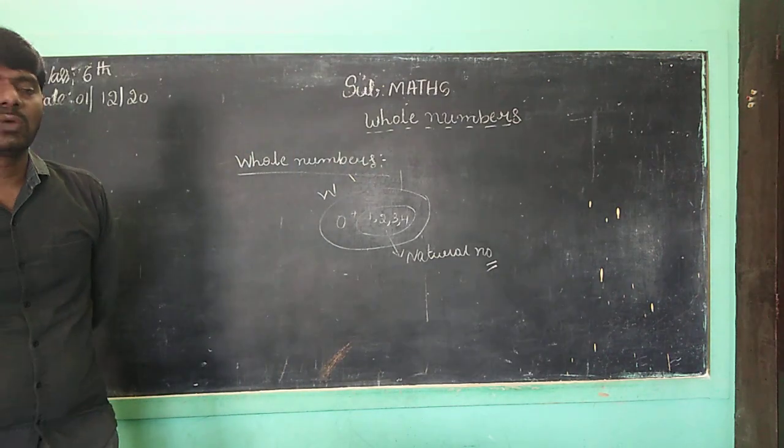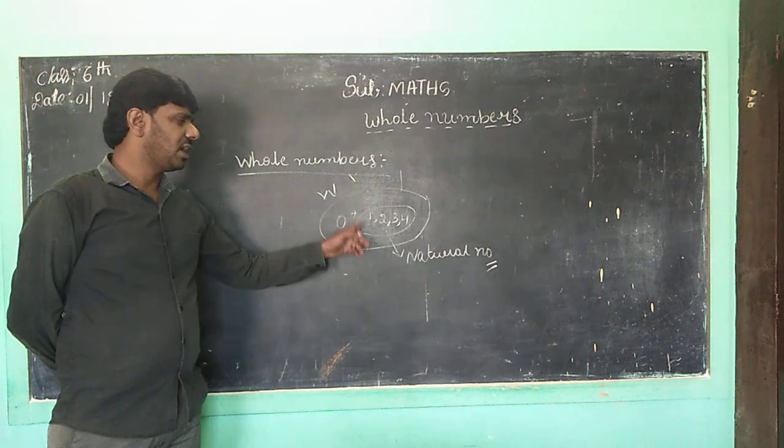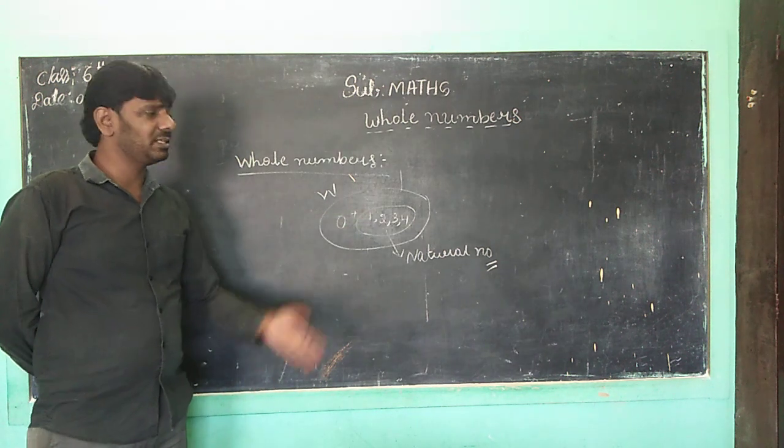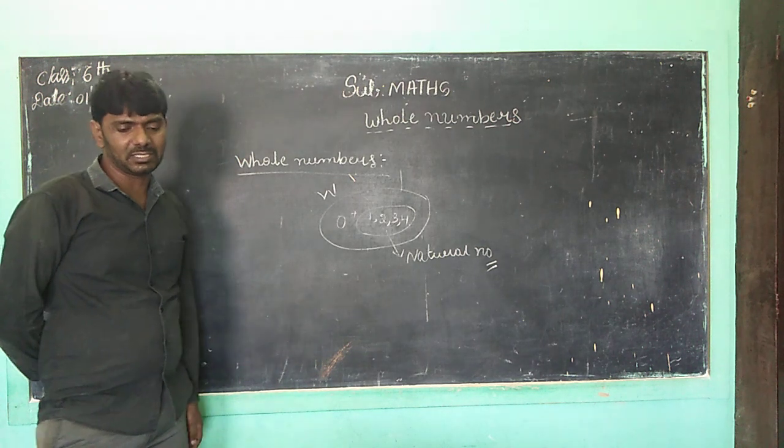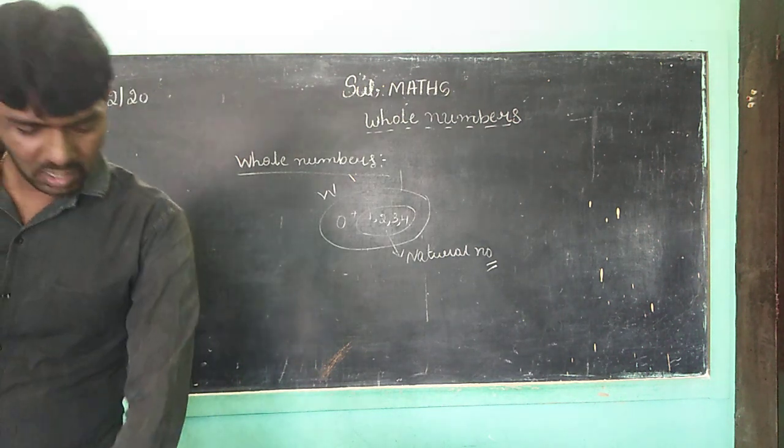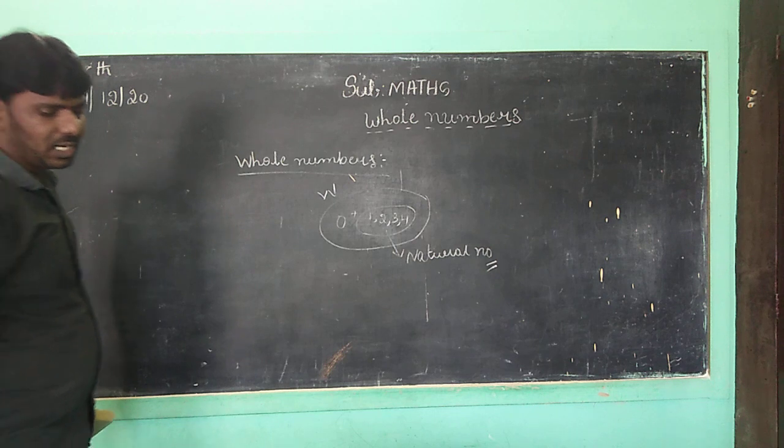We can call it whole number because of 0. Already you know that the natural number is the counting number. Then also we want to add 0, that is whole number. Correct, children? So, children, all whole numbers are not natural numbers.